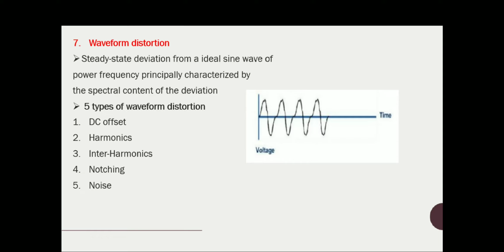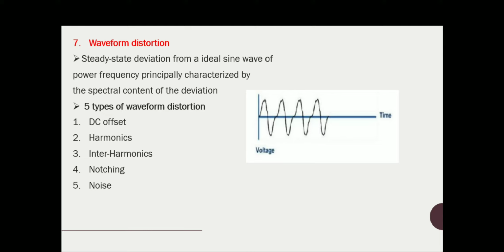So it can be characterized by its spectral components, and you can analyze it using the Fourier series. A distorted waveform is a sum of the fundamental component plus its other order harmonic components.